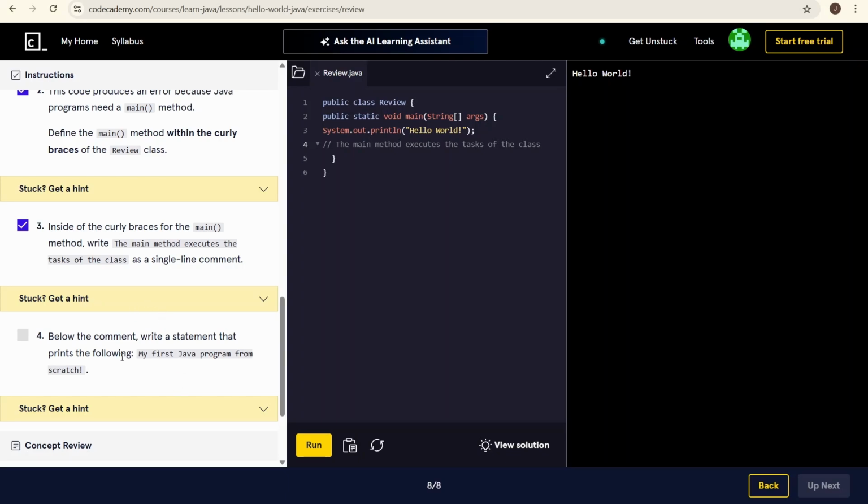The comment says write a statement that prints the following. Control C. Did I need this? Probably not. Let me get rid of this real quick and see. Control V. Nope. And we're gonna do System.out.println. Boom.